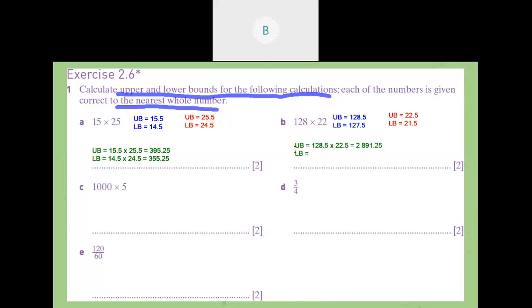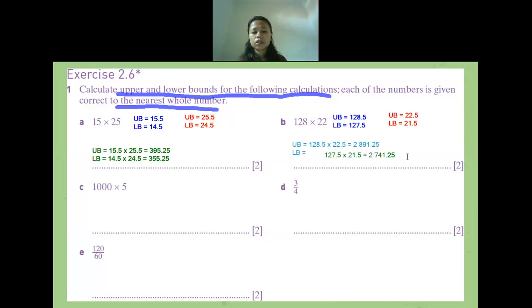How much would it be? 127.5 times 21.5 equals how much? 2,741.3. Okay, is there anyone confused or having difficulties? Is there anyone still having difficulties?